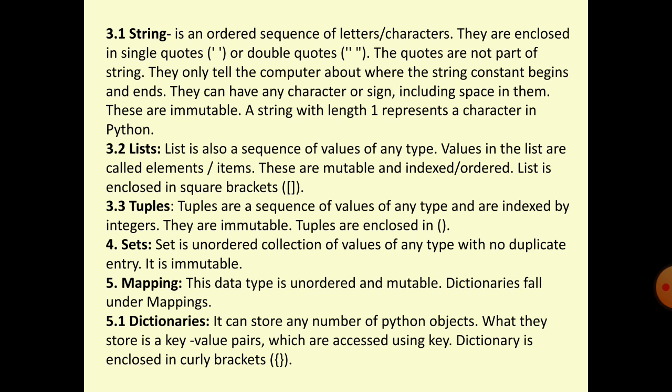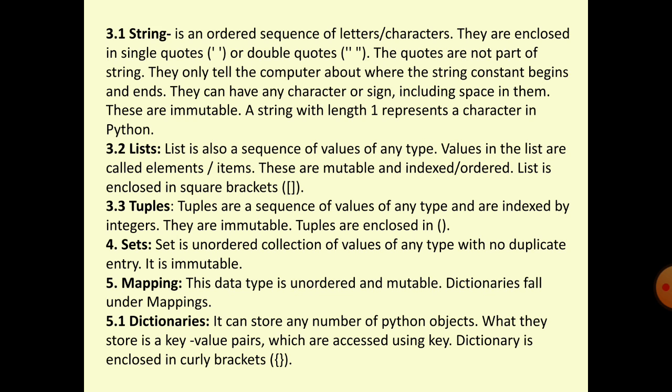These are mutable and index ordered. A list is enclosed in square brackets. Suppose you have made color equal to, in square brackets, in double inverted commas red, comma, then again in double inverted commas green, then comma, then again double inverted commas blue, and close the square bracket. So here color is a list having 3 elements: red, green, blue.